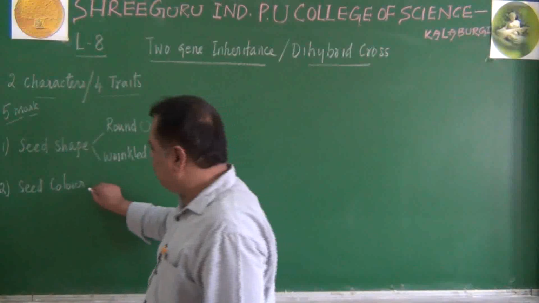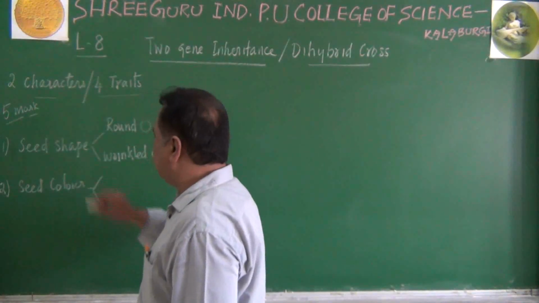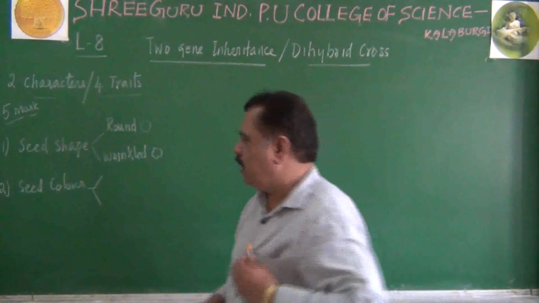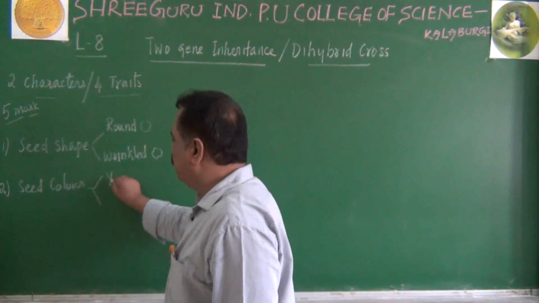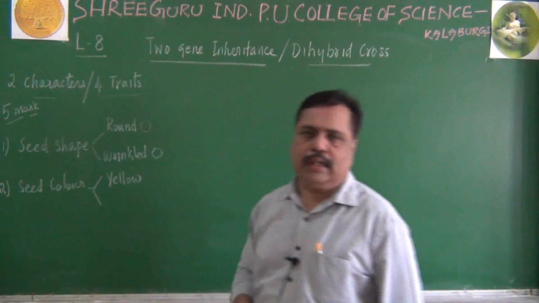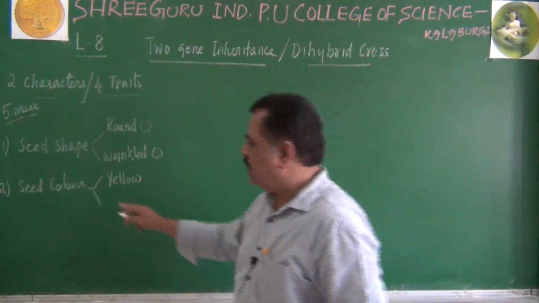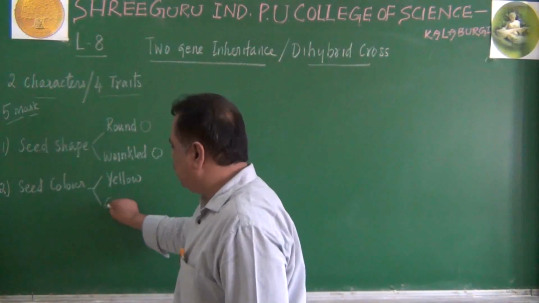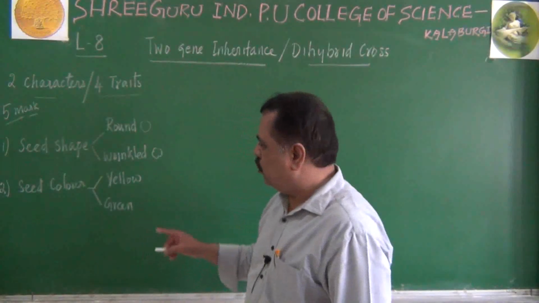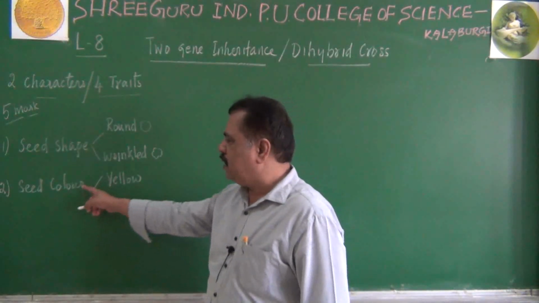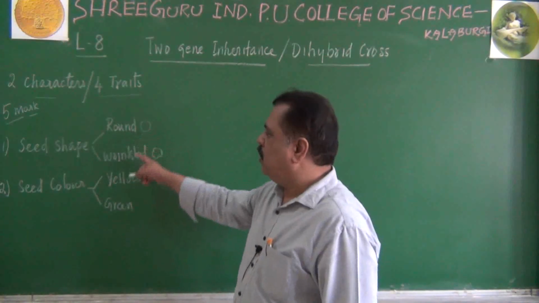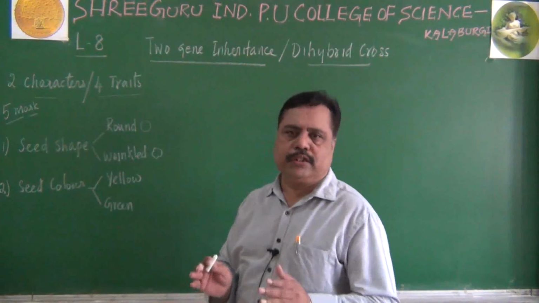When we come to the seed color, here also we come across two colors among the seeds. One type of color is yellow. The seed was yellow in color and round in shape, whereas another seed is green in color. Some other seeds are green in color. So yellow and green pertain to the seed color, and round and wrinkled pertain to the seed shape.